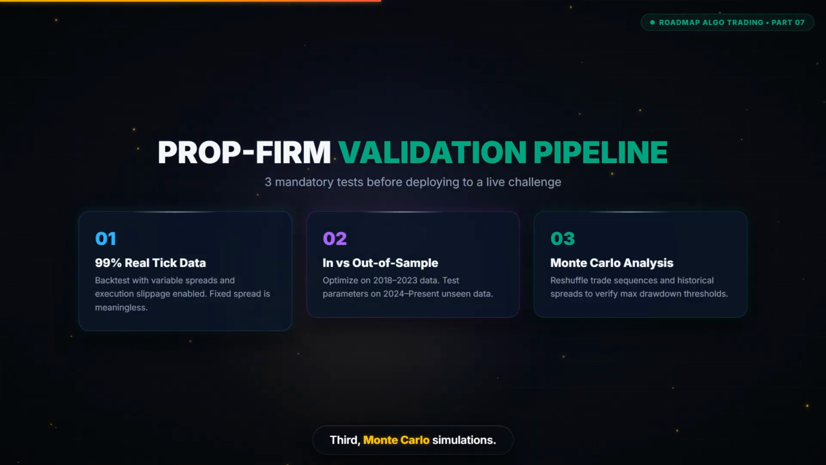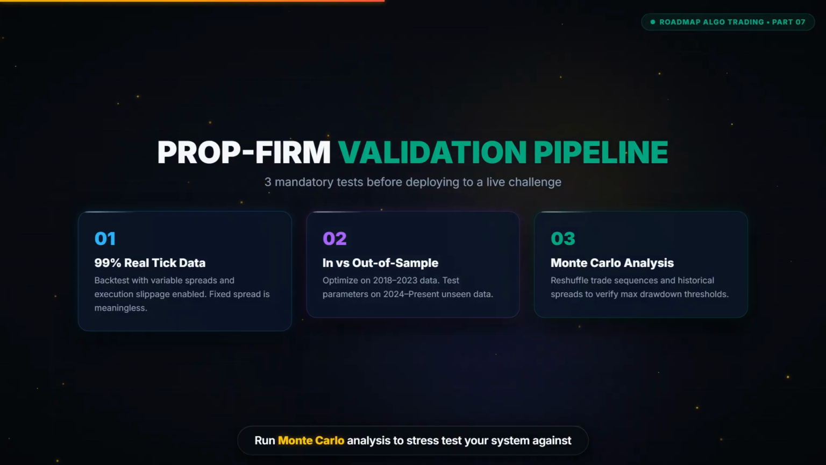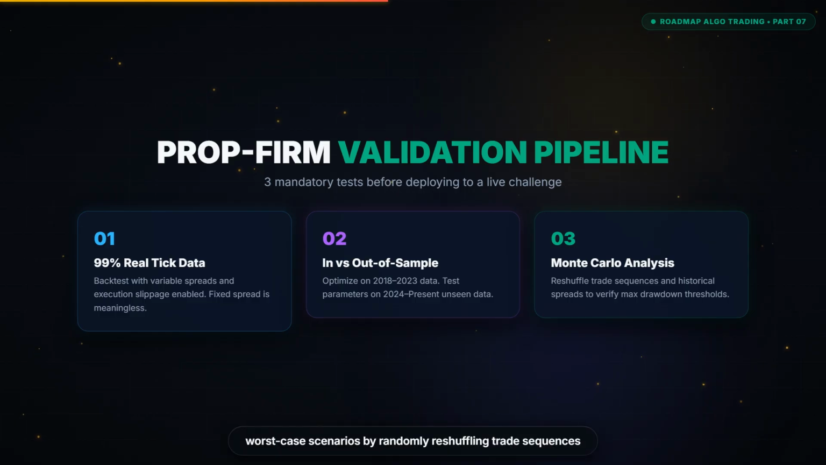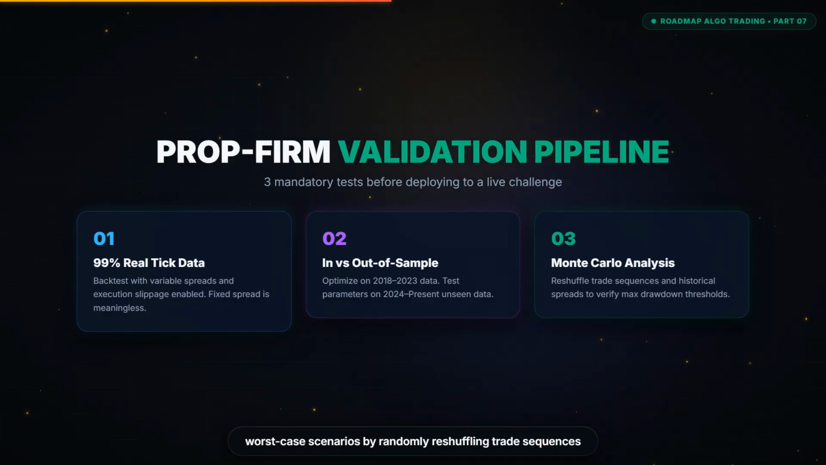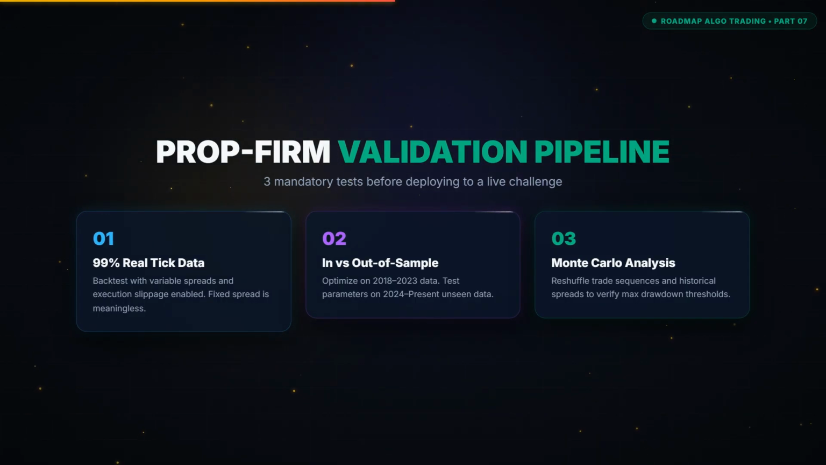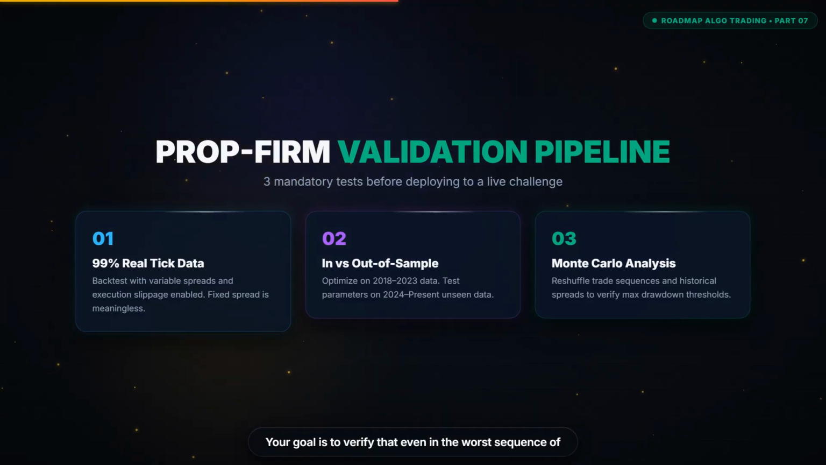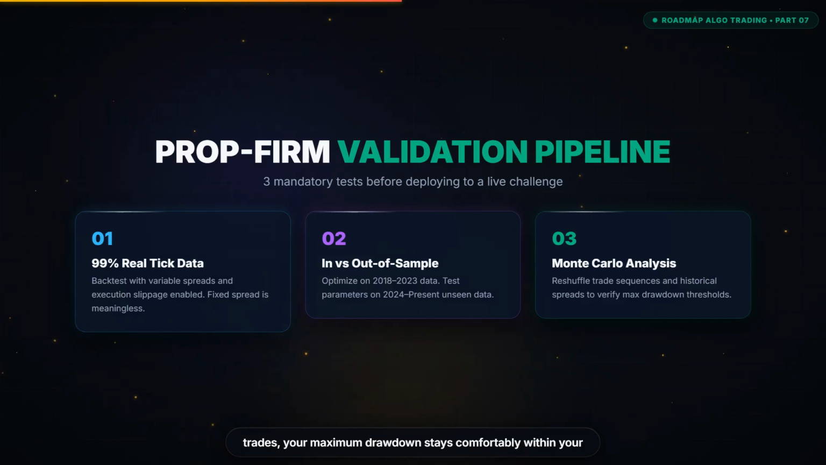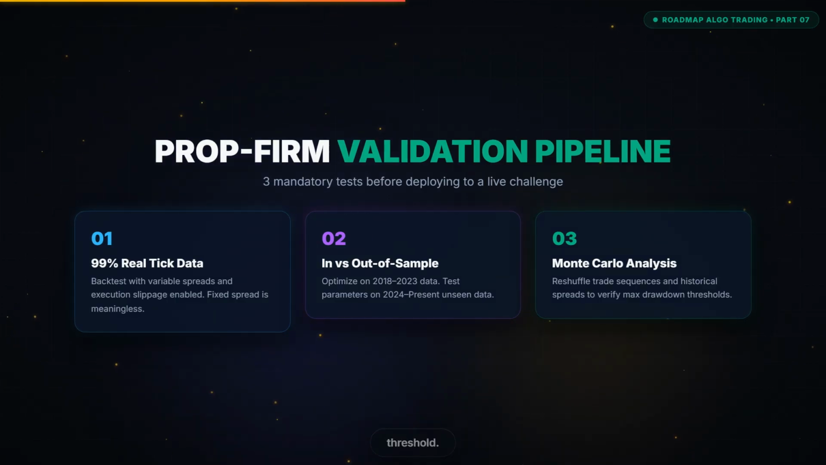Third, Monte Carlo simulations. Run Monte Carlo analysis to stress test your system against worst-case scenarios by randomly reshuffling trade sequences and historical spreads. Your goal is to verify that even in the worst sequence of trades, your maximum drawdown stays comfortably within your threshold.